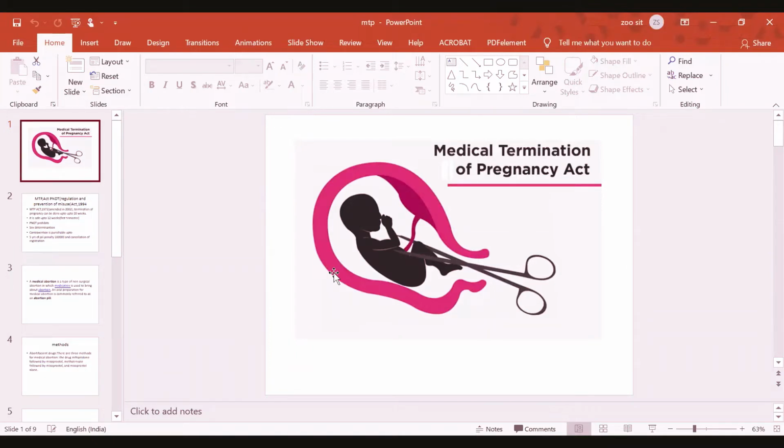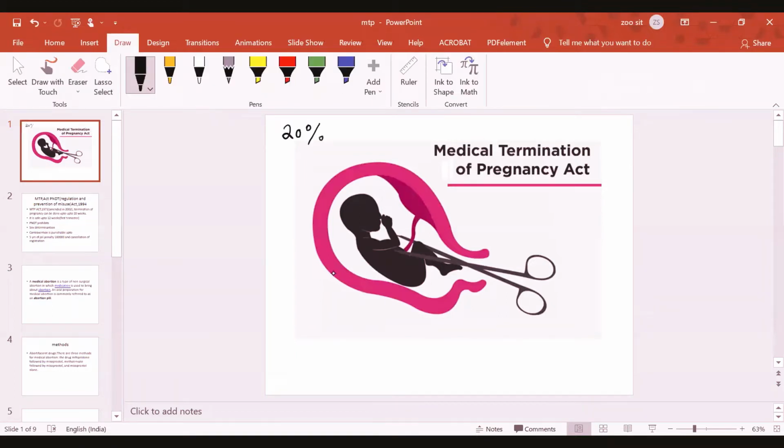This is a very alarming data: the total pregnancies which get aborted worldwide annually are 20%.